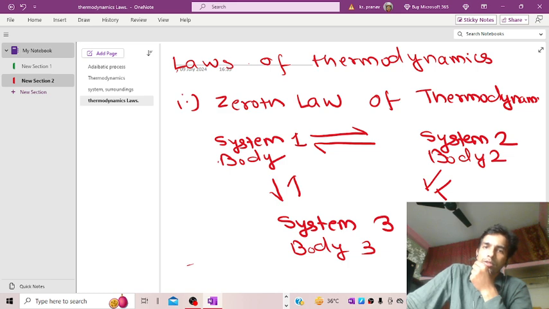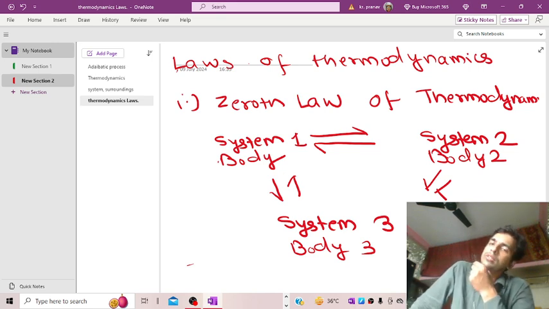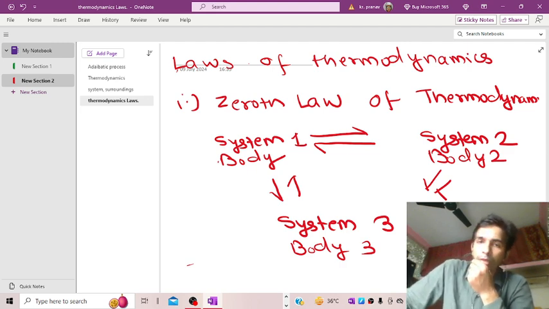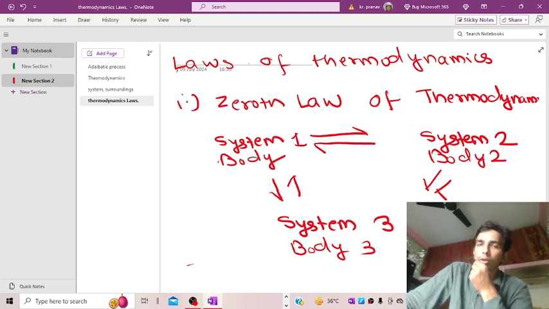As we stated with the schematic diagram, system 1 and system 2 are in thermal equilibrium, that is, there is no temperature difference. System 1 and system 3 are in thermal equilibrium. Similarly, after some time, system 2 and system 3 will be in thermal equilibrium. So that is the very first law of thermodynamics, entitled the zeroth law of thermodynamics.